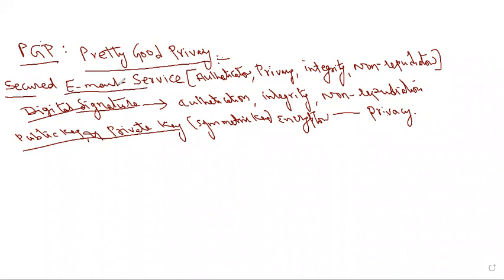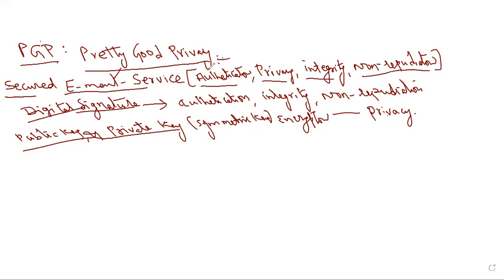Whenever you want to send any message or email to your friend, generally the servers or services providing email are producing a secured email service. For providing email in a secured manner, we require authentication, confidentiality, integrity, like that. Pretty Good Privacy provides all of these services: authentication, privacy, integrity, and non-repudiation.